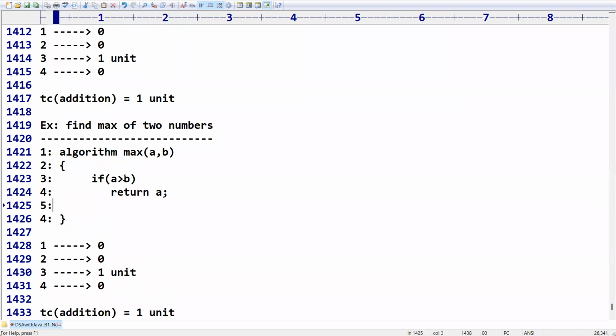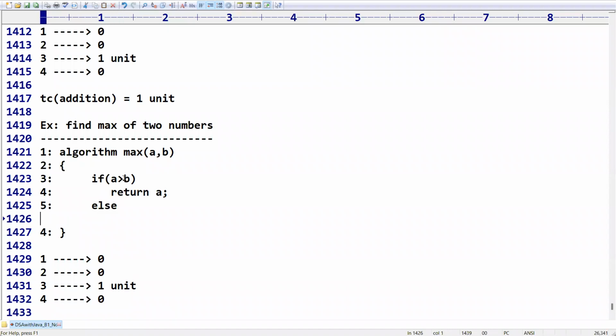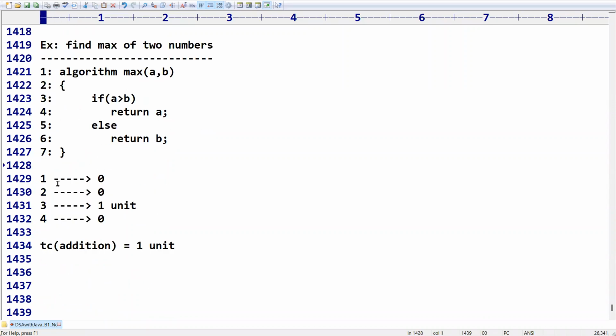Else, in the next line, I can return B. In this, what will be the time complexity? The first line is 0. The second line is 0. For the third line, remember carefully, if we are checking the condition, 1 unit of time is required for verifying this condition.